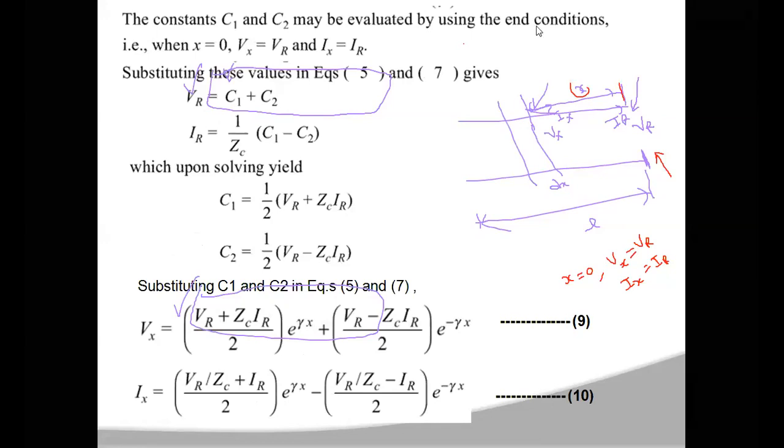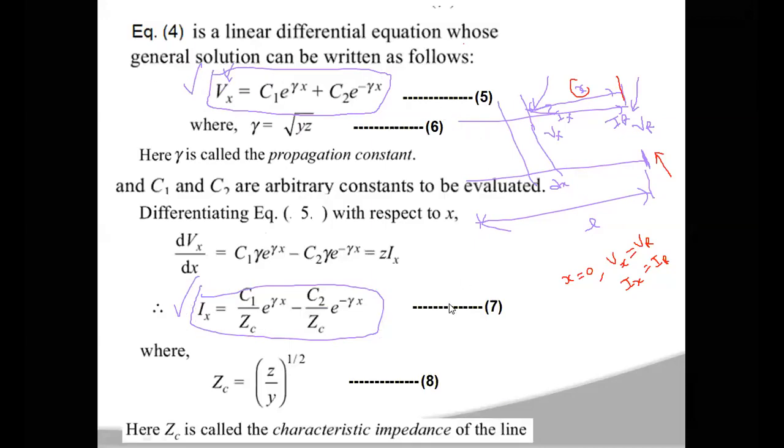Now you substitute these values, Vx equal to VR, Ix equal to IR, and x equal to 0, in equations 5 and 7.